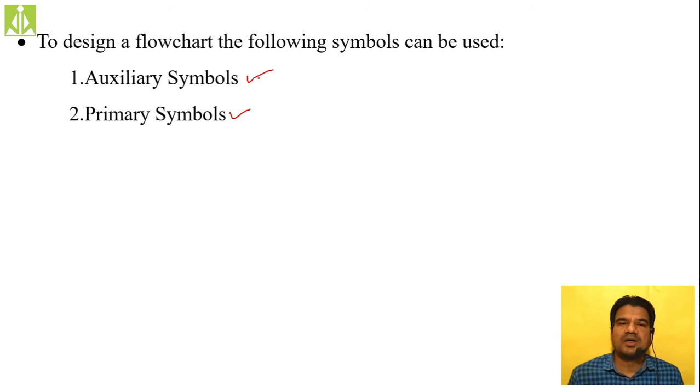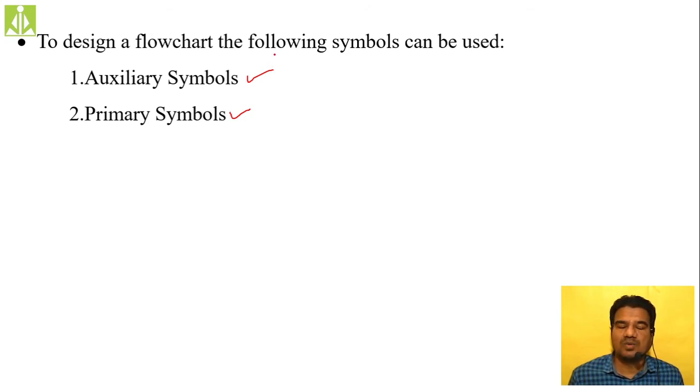Simply remember, all the flowchart symbols that we have to use inside a flowchart have been standardized and categorized into two. The first one is the auxiliary symbols and the second one is the primary symbols.